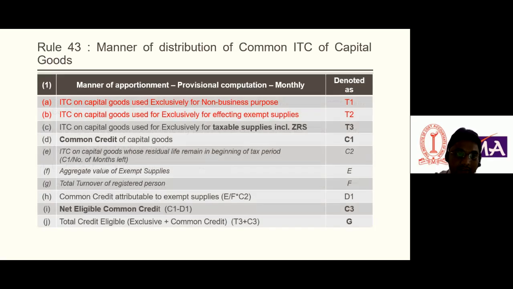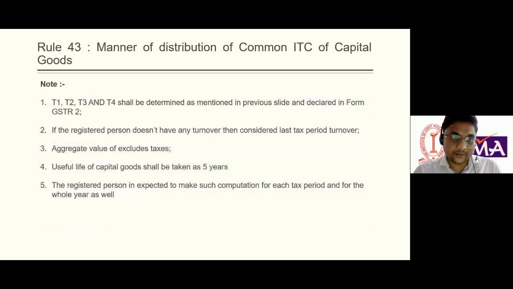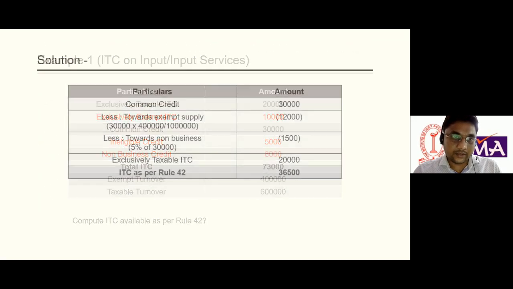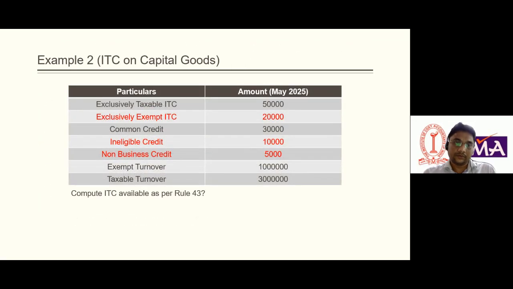If you see here, we only compute the common credit attributable to the exempt supply. Yes, it again becomes very complicated, so we can make this easy with the help of an example, and it will be very clear. So see, exclusive taxable ITC 50,000, yes, we can avail the ITC.